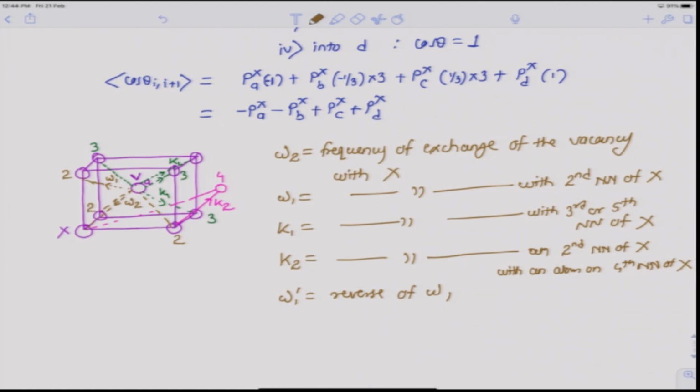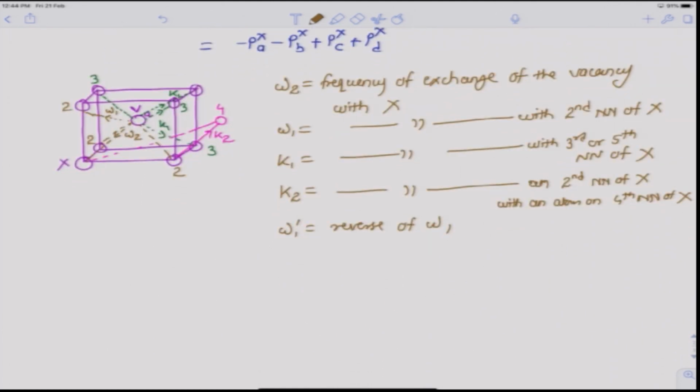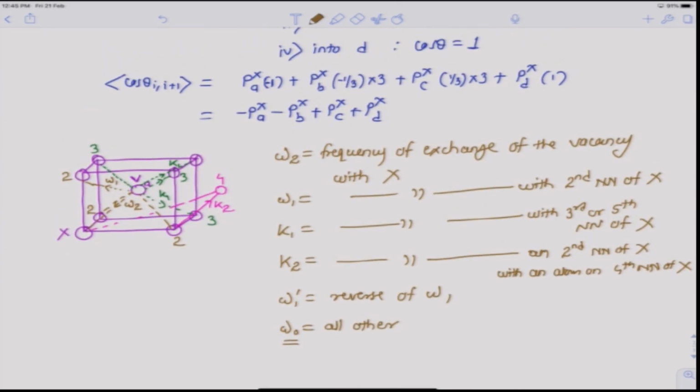Remember, again we are considering the vacancy impurity binding here only if they are on the nearest neighbor sites, and all other frequencies he denoted as omega 0. So, these are basically the frequencies of exchange of the vacancies with the solvent atoms outside this coordination shell of X.